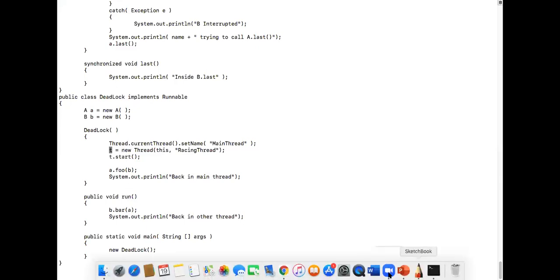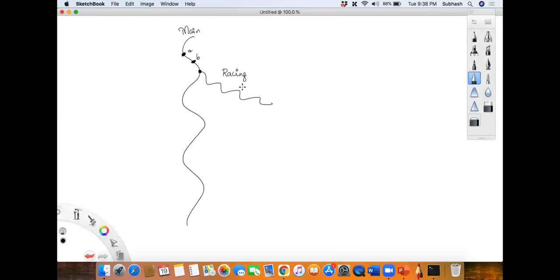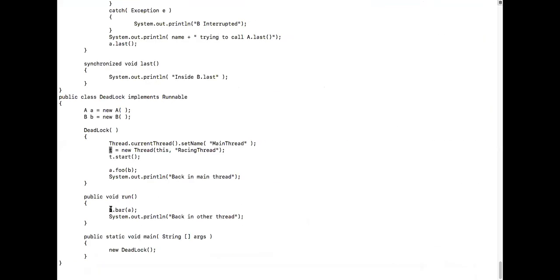Which thread is running now? Tell me. The racing thread. Inside this I called start. So start method called run. Now I am in this method, that is this thread, isn't it? Now inside run, what will happen? Inside run, we call b dot bar a.